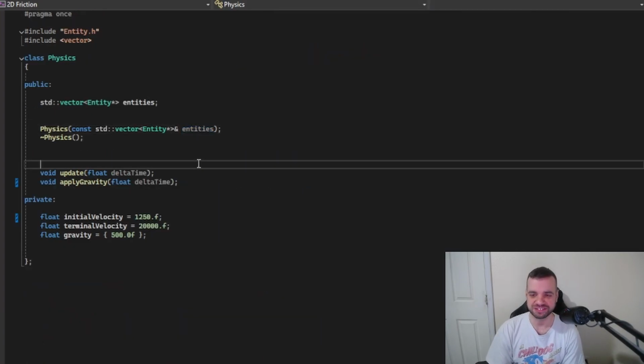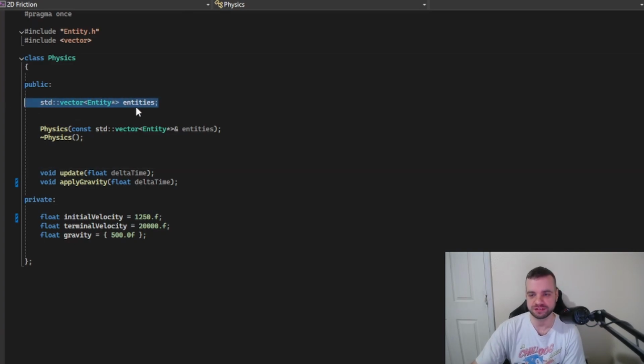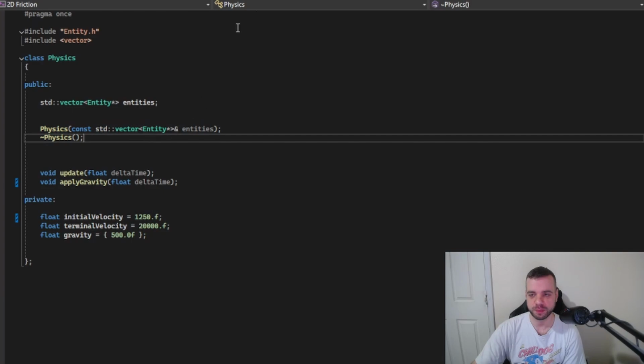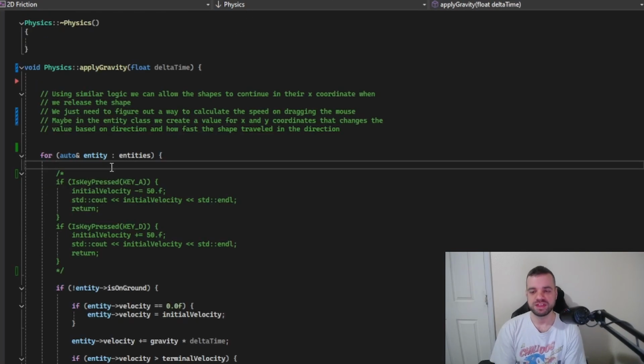And now to the physics. So in order to interact between the entities and the physics, we're using a pointer of entities. And when we construct the physics, we're adding that pointer to the physics. This is how we're applying gravity to the entities. We're using a for loop.